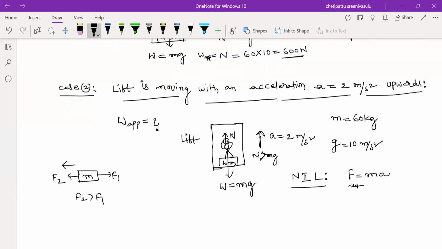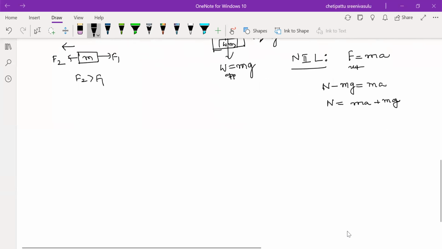We can write the net force formula: N minus mg equals the mass of the man times acceleration. We want to calculate N, which is the apparent weight. N equals ma plus mg. Taking m common, N equals m into a plus g.